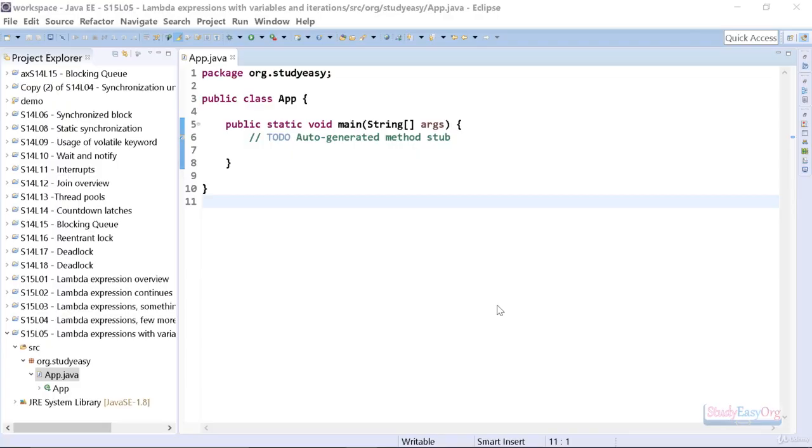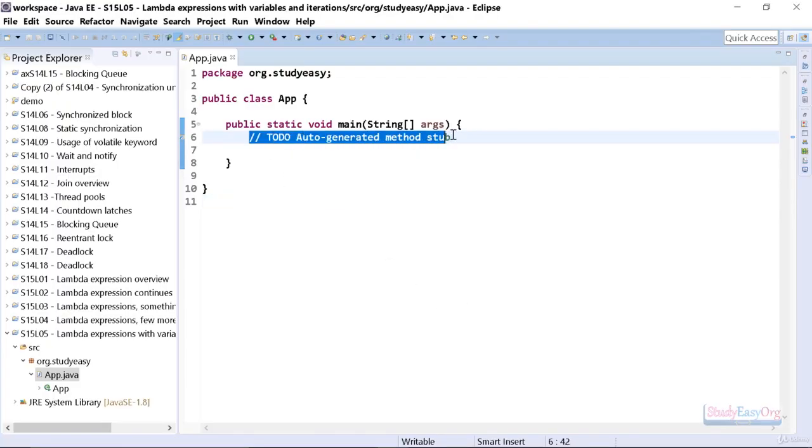Hey there, welcome back. Let's check a couple of more things related to lambdas. In order to understand this, first of all, we will be creating a variable. The name of the variable could be x, and we can initialize this with 10.